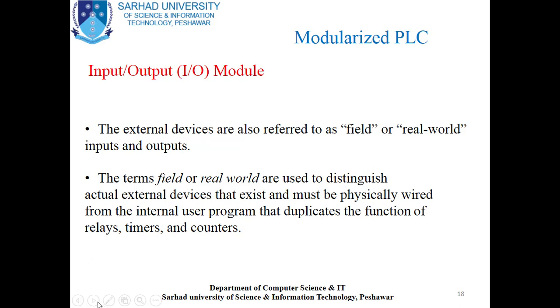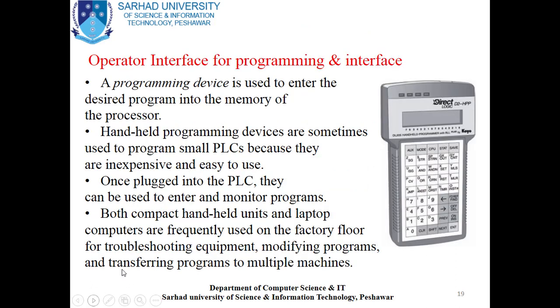Switching to the next slide. Here you can see the operator interface which is used for the programming of the PLC. So what is the function of a programming device? A programming device is used to enter the desired program into the memory of the processor. Handheld programming devices are sometimes used to program small PLCs because they are inexpensive and easy to use.